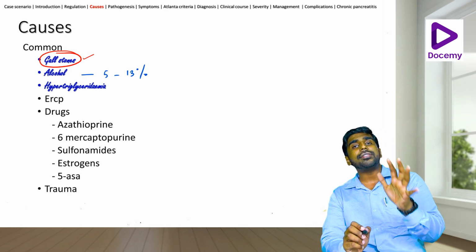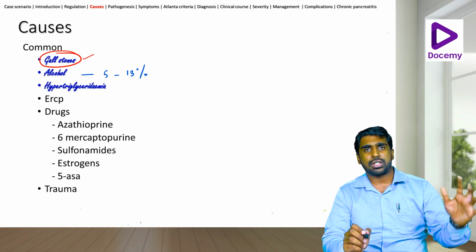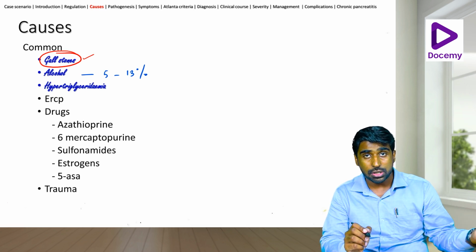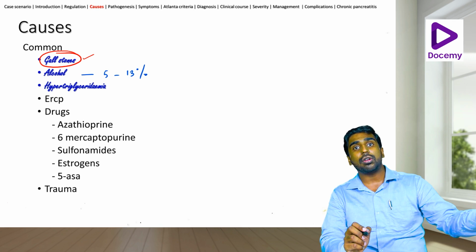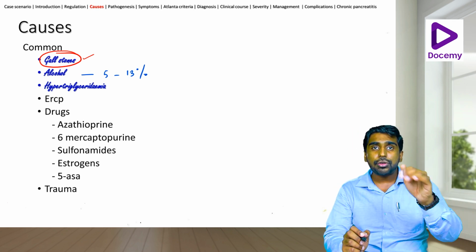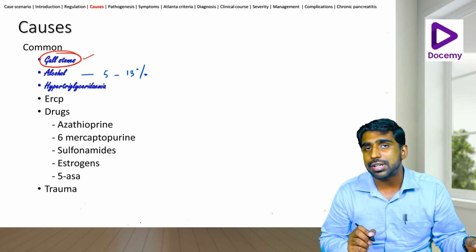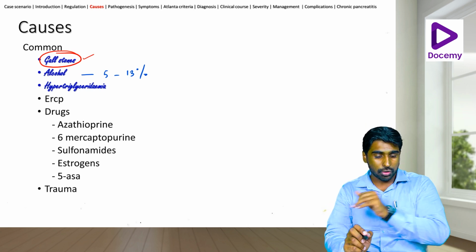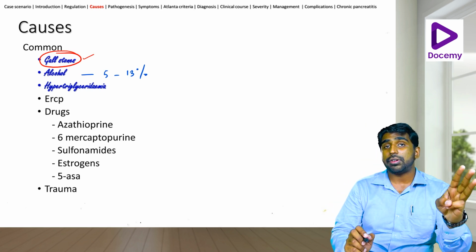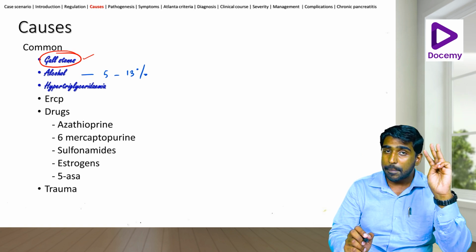Now, hypertriglyceridemia can be because of a lot of causes. That could be genetic, hereditary causes. It could be because of another cause like diabetes. So, the control of those things will help in hypertriglyceridemic pancreatitis. But just remember that hypertriglyceridemia itself is a cause for pancreatitis.